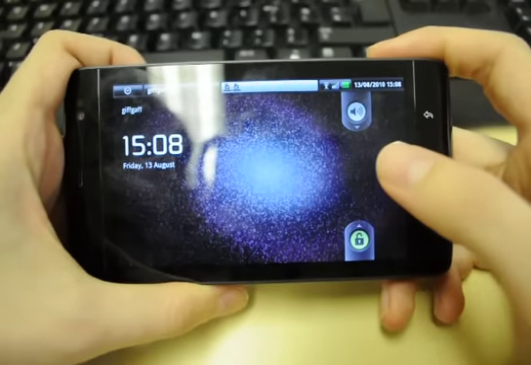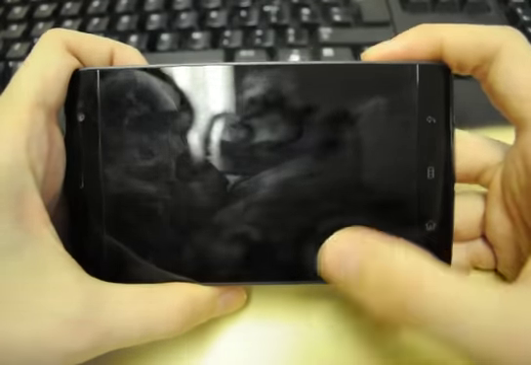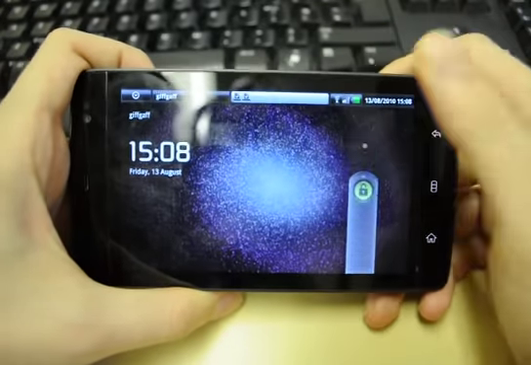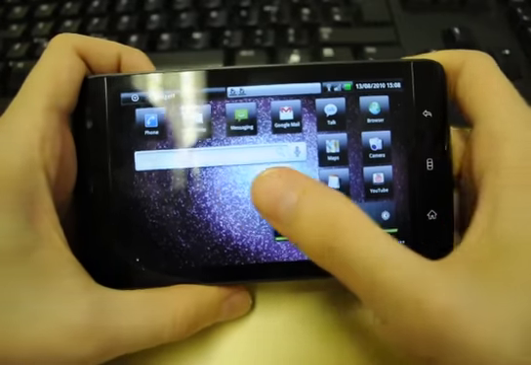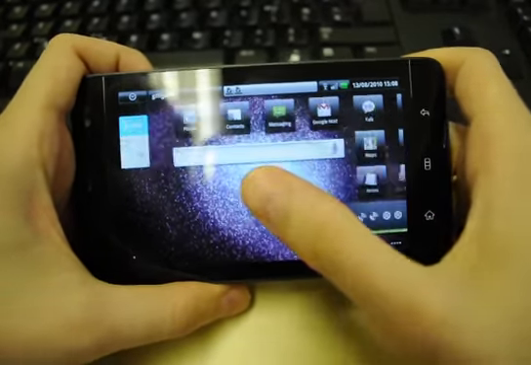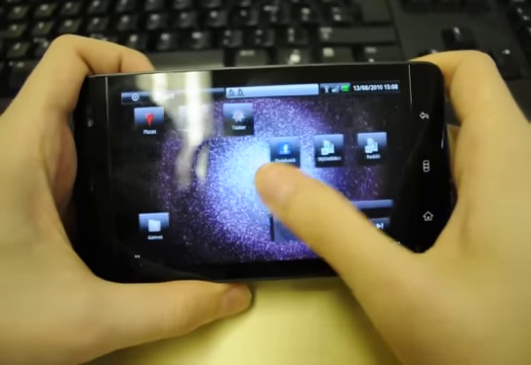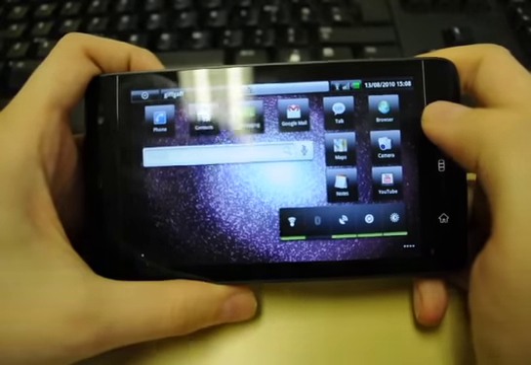I'm going to show you some of the headline features. First of all, this is the new lock screen. It just slides to unlock. The first thing you'll notice is I've got a live wallpaper running, because all the live wallpapers are now supported.